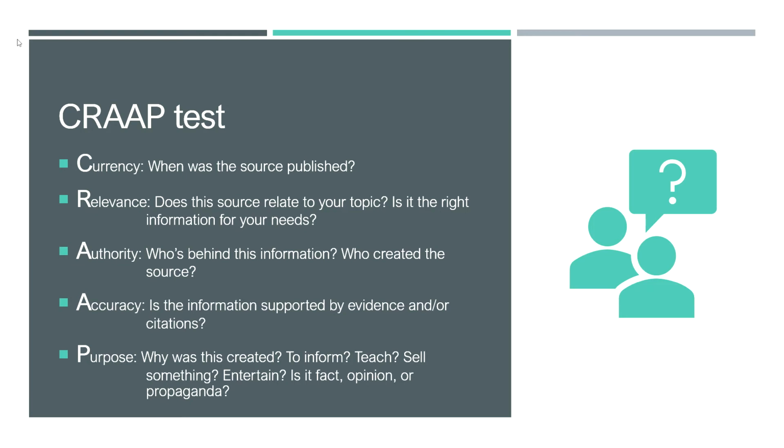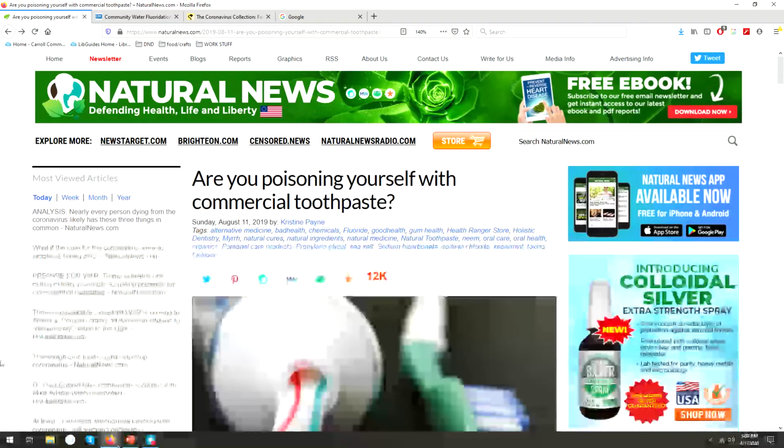And finally, purpose, which I think is the most important question to ask. Why was this information published? Was it created to inform, to teach, to sell something? Was it shared on social media to spread rumors or make people angry? Questioning the purpose of a piece of information is an important habit of the healthy skeptic. So that's the CRAP test. Let's try it out on a few different online sources.